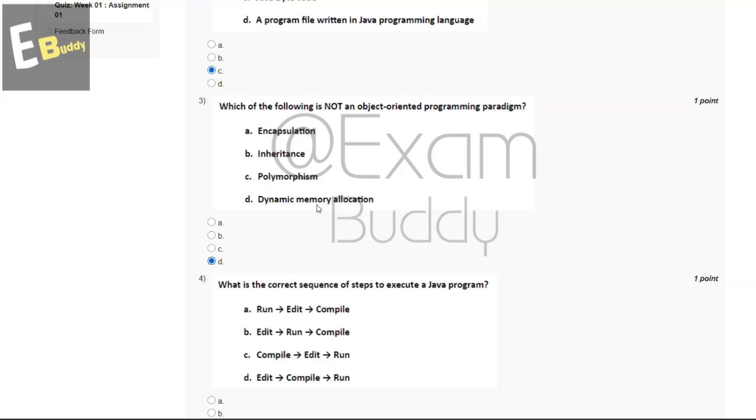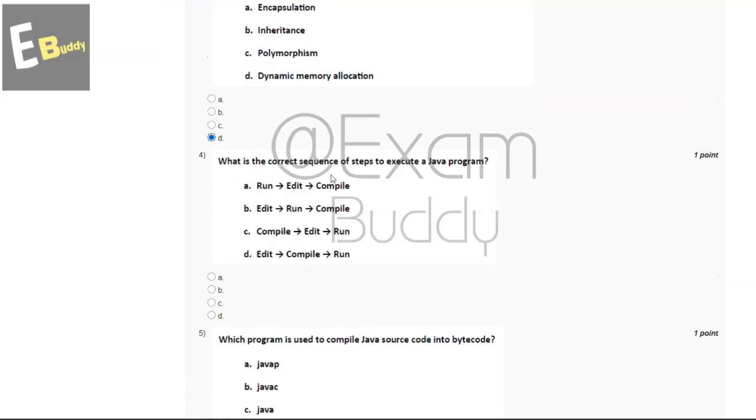And now let's go to our question number 4. What is the correct sequence of steps to execute a Java program? So these are the options: run, edit, run; compile, edit; compile, run. So the answer of our fourth question is D, edit, compile, run.